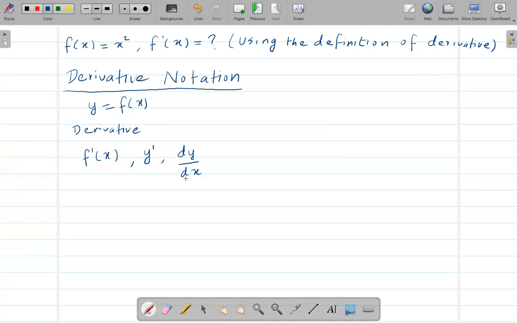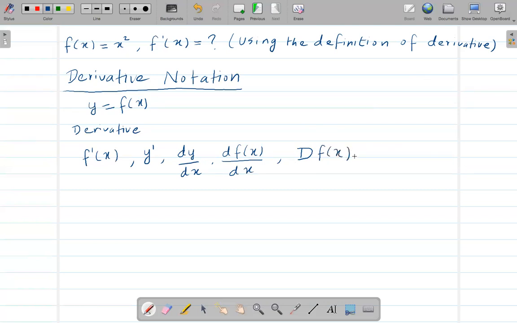That's why we have dx in the denominator. Or we can also write d of f of x over dx. Or there is another one: we can write a capital D of f of x.